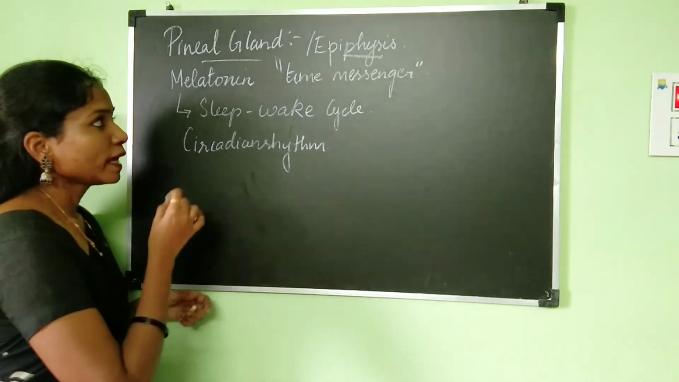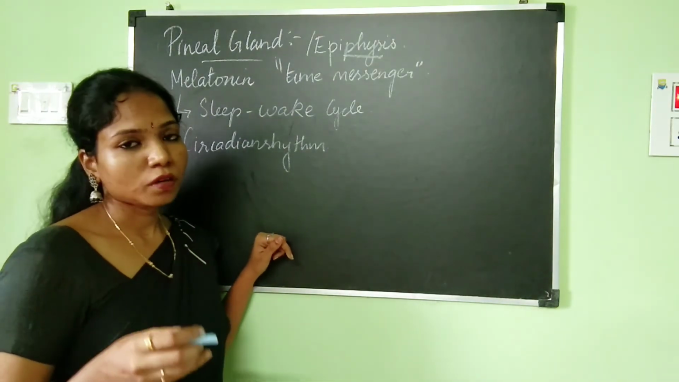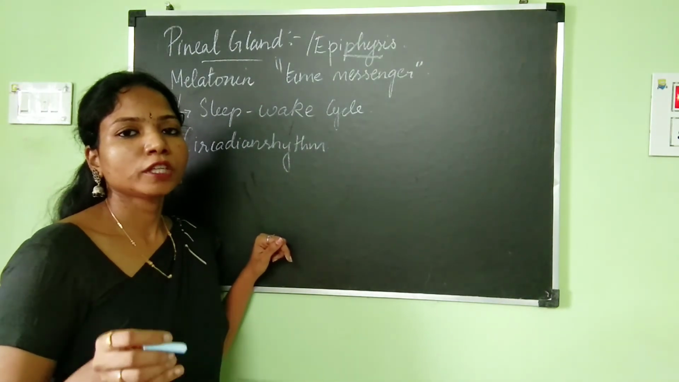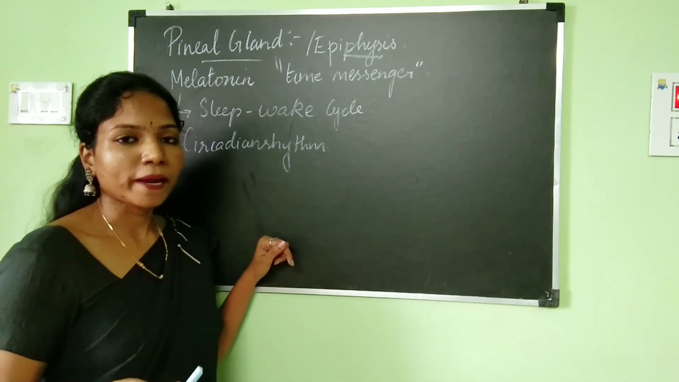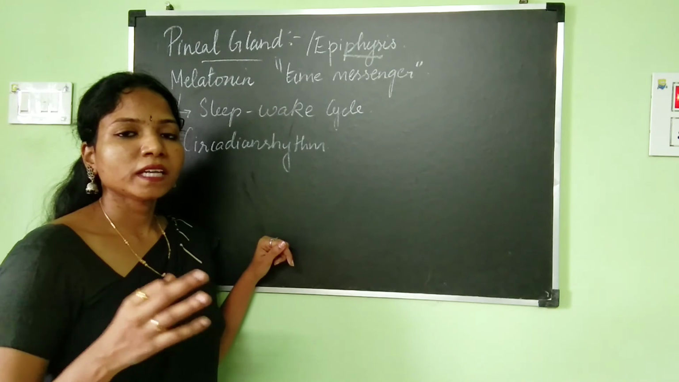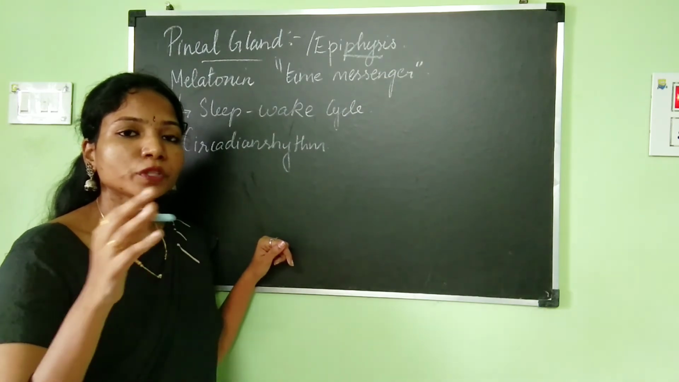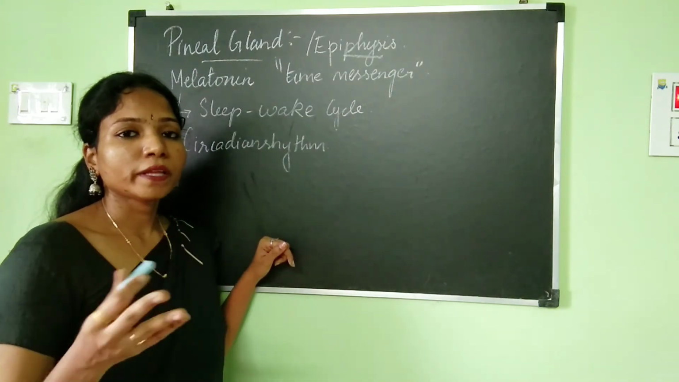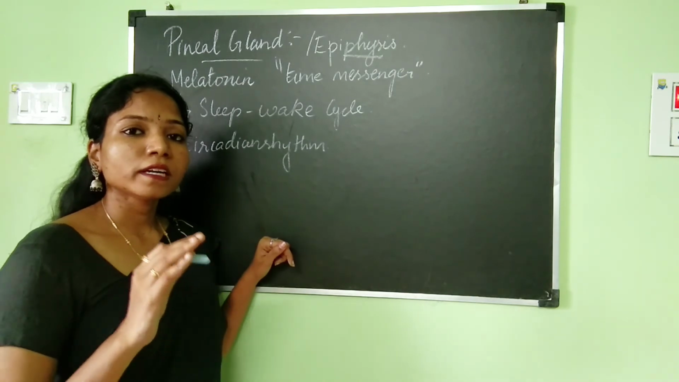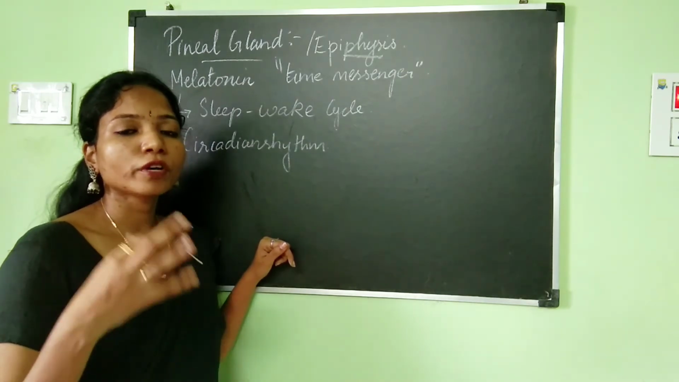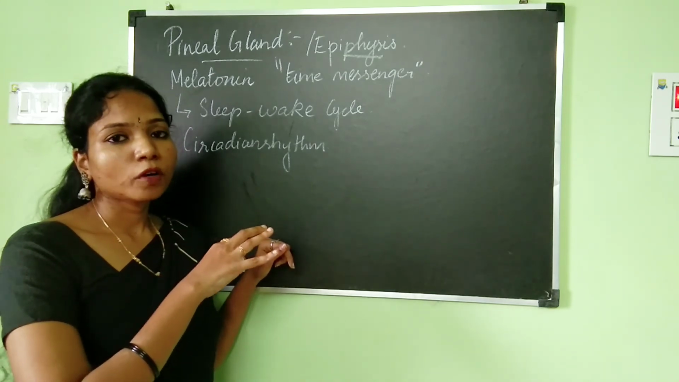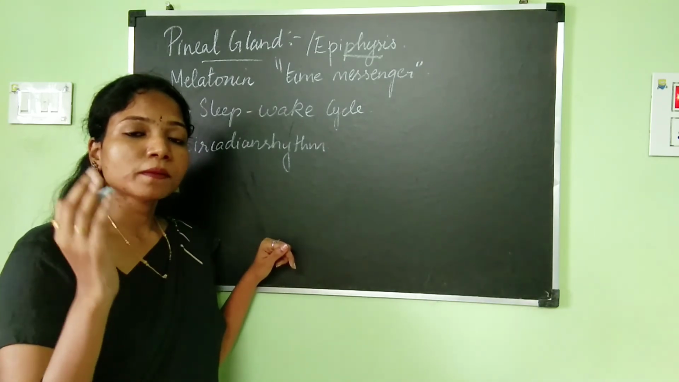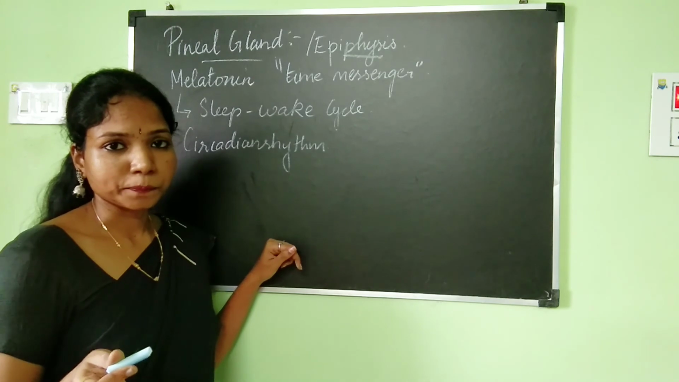Okay, so what will happen if there is lack of this hormone? Lack of melatonin will lead to disturbances in your sleep and wake pattern. So you will not be able to sleep at the right time, and you will not be able to wake up at the right time. So your entire internal biological clock is going to be disturbed. Okay, so this hormone is very, very important because sleep is something which is very important for a person.